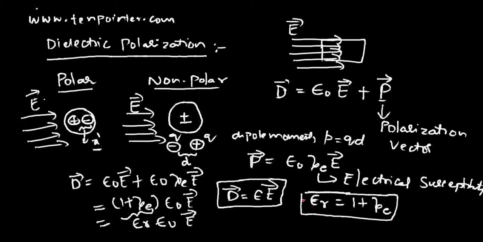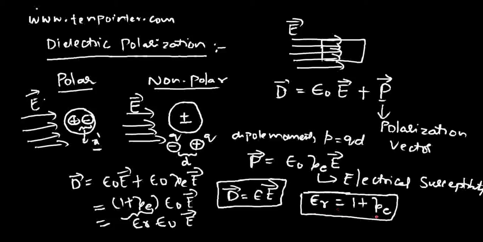Very important. You can expect a simple 1 mark question or sometimes even a 2 marks question on this. In the examination, he will give you the susceptibility as say 2.4 or 2.8, and then he'll ask you to find out either electric field intensity or electric flux density or any other quantities that are related to these types. So you should be aware of this relationship.